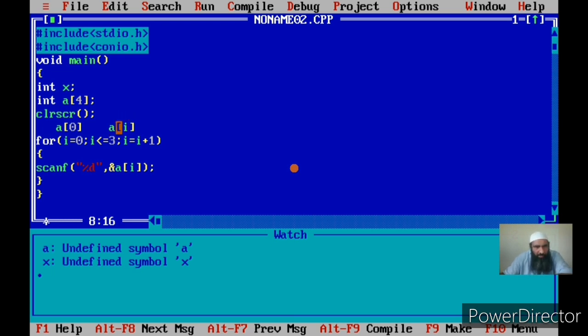Now, when the index is given by I, it means the value that is stored in I will be used as the index. And if I changes, the same reference will be used for a different element. Let me explain it now. How? Let us see this loop first.